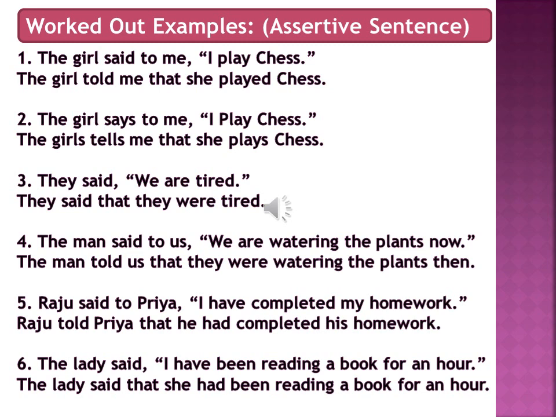Now you see, I play chess. This sentence is in simple present tense. So according to that table, when the sentence is in simple present tense in direct speech, it gets converted to simple past tense. That is why she played chess. Now where does the she come from?